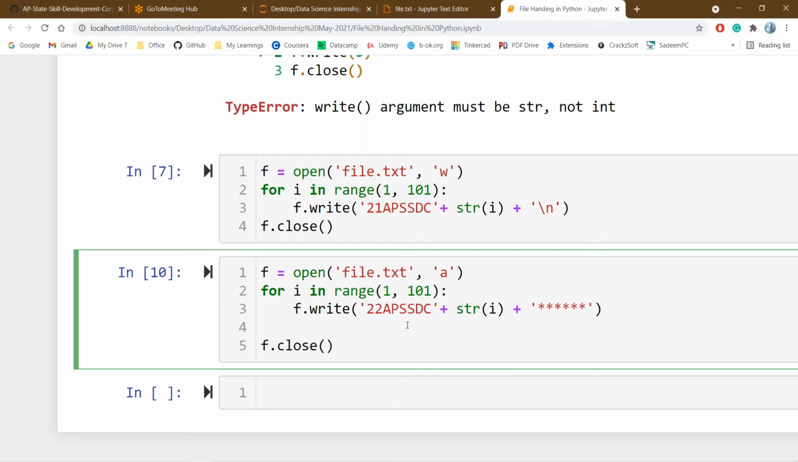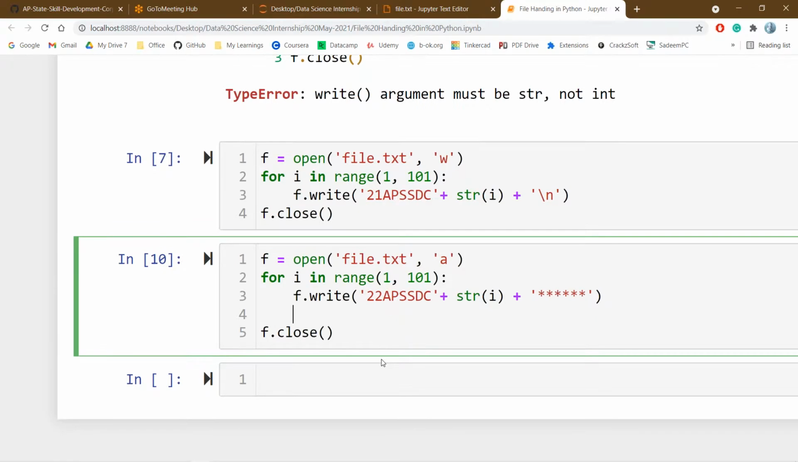Is it clear to everyone till now? Append mode as well as write mode: when you have to use the write mode and when you have to use the append mode. Good. Now let us see the remaining things.